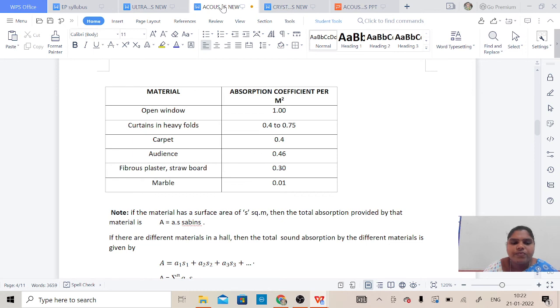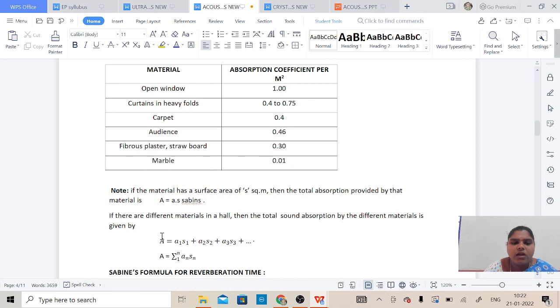Okay, so if there are different materials in a hall, the total sound absorption by the different materials is given by A equals A1S1 plus A2S2 plus A3S3 and so on, where S1, S2, S3 are the areas we are considering for the propagation of sound, and A1, A2, A3 are the absorption coefficients of the different materials present in that area.